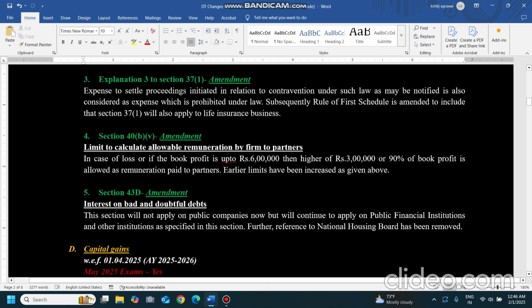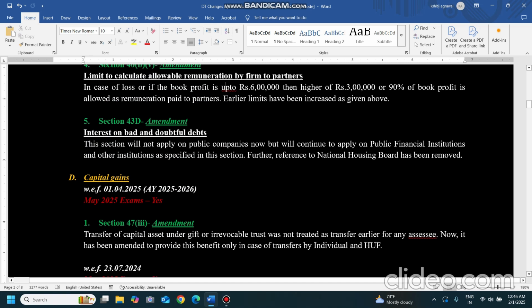Now coming to 43D, what is changed in section 43D? Interest on bad and doubtful debts. Earlier this section was applicable on all the SSCs like public companies, public financial institutions, the National Housing Board. All of them were claiming the benefit of this interest on bad and doubtful debts, and they were getting the allowance. Now what is happening? Public companies won't get this benefit. And further, some reference to the National Housing Board was given, that is also removed. Now these amendments are applicable for assessment year 25-26.